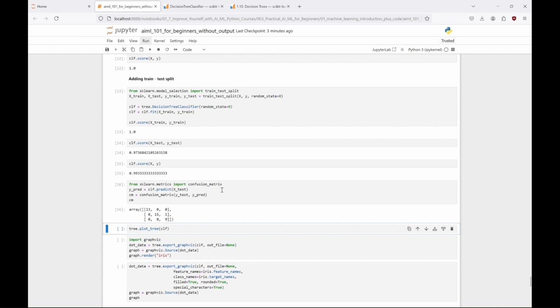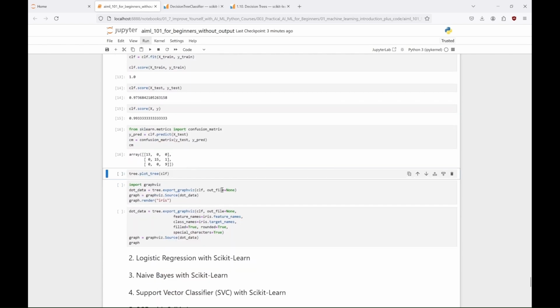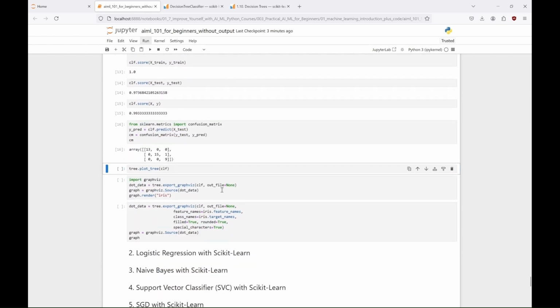Here, for example, we can see that we had 38 samples in our test set. And that means that we had 112 in our training set. That's how we've divided the entire dataset with the train test split function. And the model made only one mistake between iris versicolor and virginica. The numbers in the diagonal are the correctly assigned cases. We'll leave it like this for now. But later in the course, we'll see how we can improve this matrix so to have more detailed information. And of course, you can also ask your favorite LLM to tell you more about this matrix.